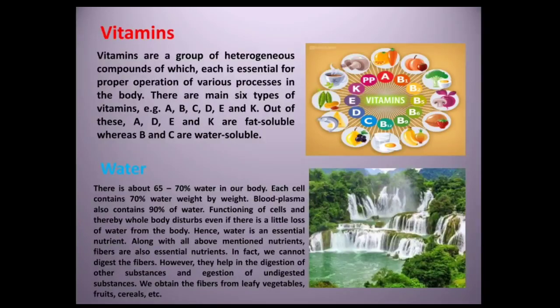Water. There is about 60 to 70% water in our body. Each cell contains 70% water weight by weight. Blood plasma also contains 90% water. Functioning of cells and thereby the whole body is disturbed even if there is a little loss of water from the body. Hence, water is an essential nutrient.